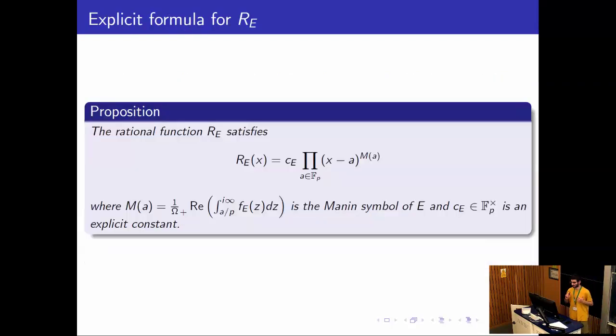And this proposition, which follows from the definition of the cocycle, which I haven't given you, is very explicit. There's some constant which is totally explicit, and in fact, in our setting, it should be 1. We have reason to believe that for curves with rank at least 2, this constant should be 1. And then you take a product of x minus a, and the exponent, the order of a, is given by the Legendre symbol attached to it.